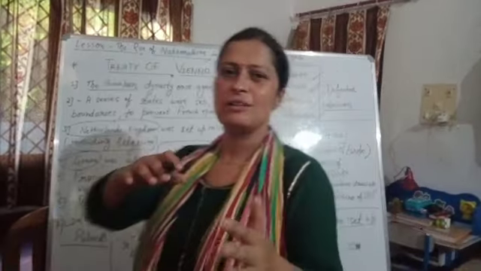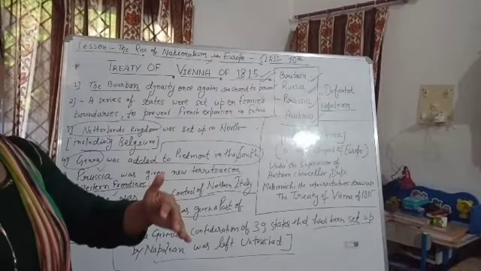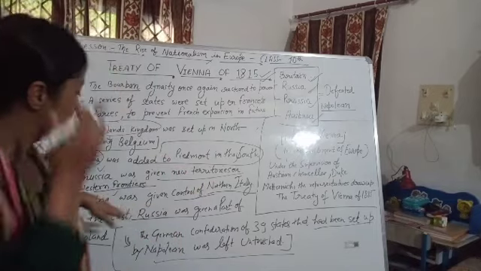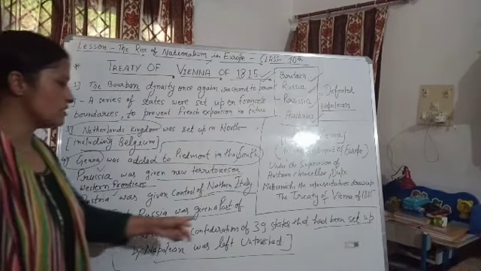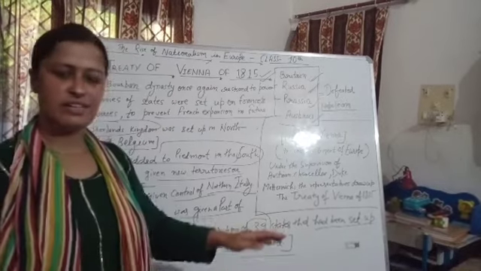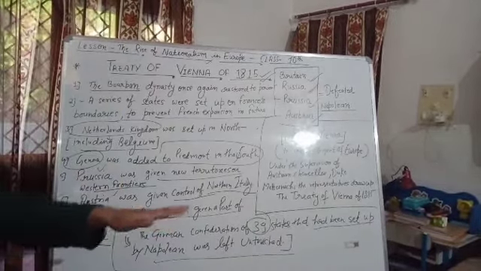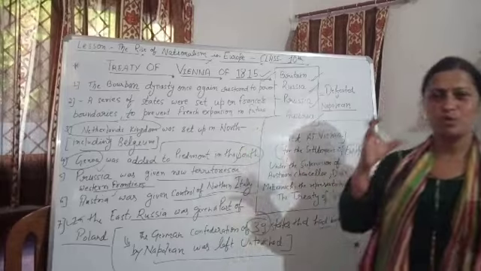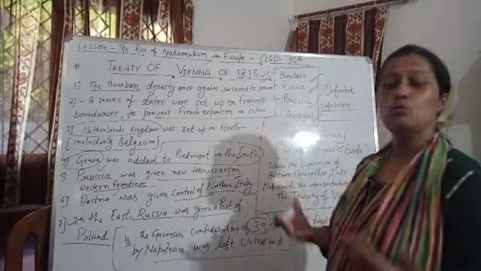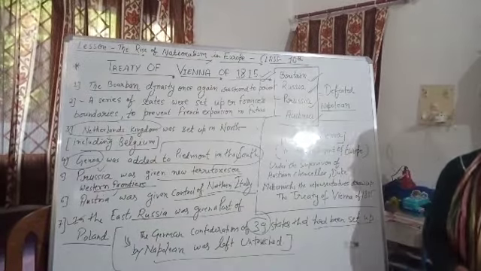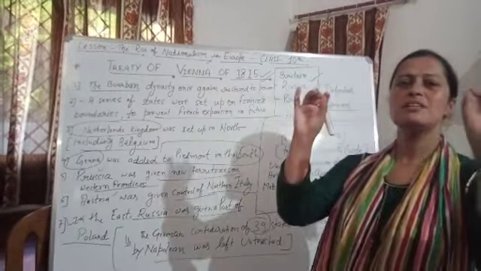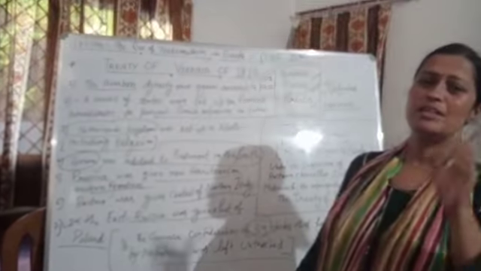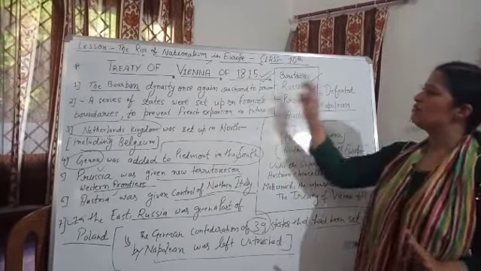Okay, so all these four countries decided the territory for their own administration, rule and political expansion, but they left untouched the German Confederation of 39 states territory which was established by Napoleon. Because they found it very challenging how they would divide the territory of these 39 states and who would get what percentage of the territory. So that's why the German Confederation of 39 states, which was established by Napoleon Bonaparte, was left untouched. It is all about the Treaty of Vienna of 1815.